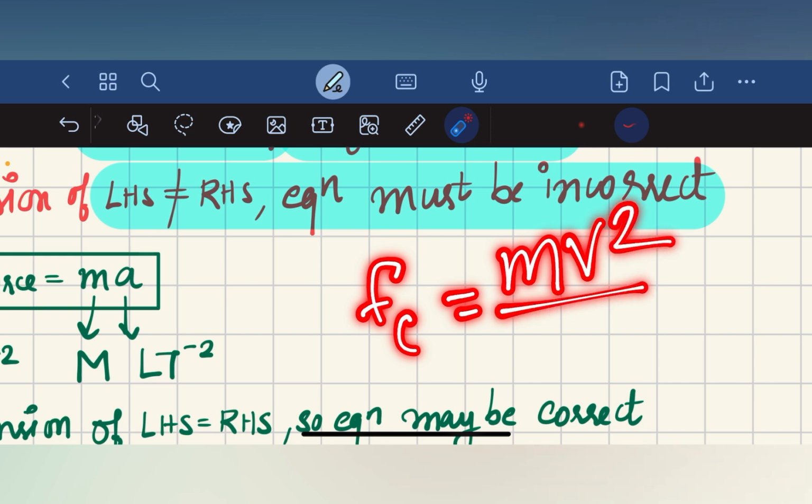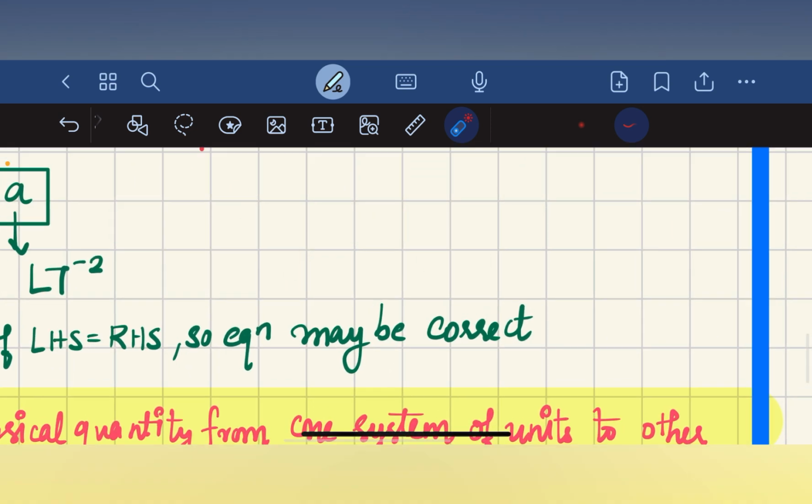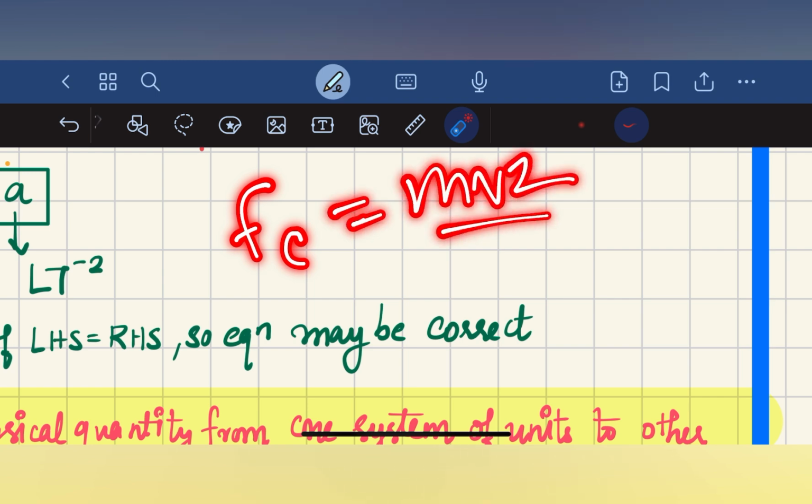So when we are dealing with another example like centrifugal force, Fc is equal to mv² divided by r.